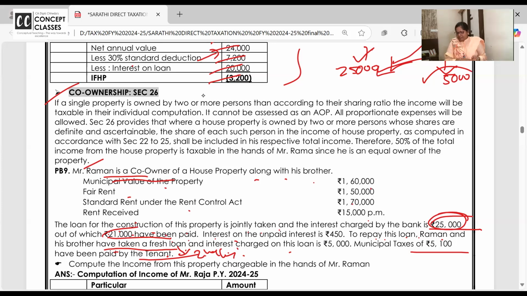Fair rent or municipal value, whichever is higher, that or standard rent. I'm waiting because when you do it on your own, you might be struggling somewhere, and wherever you need help, please ask.